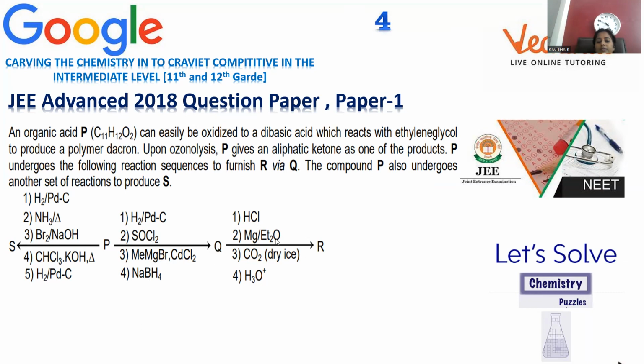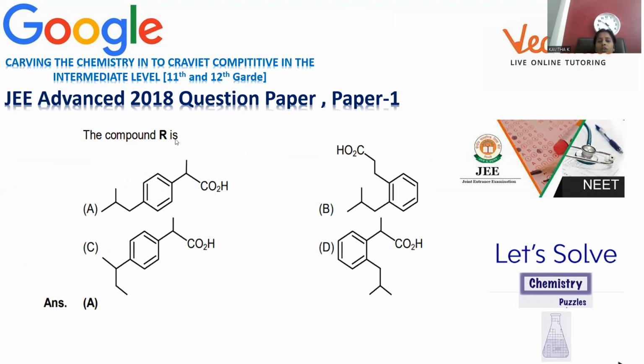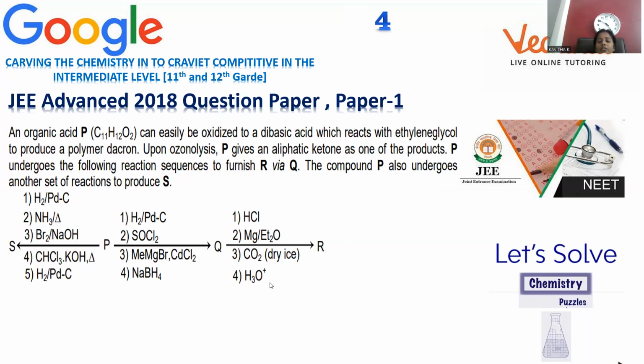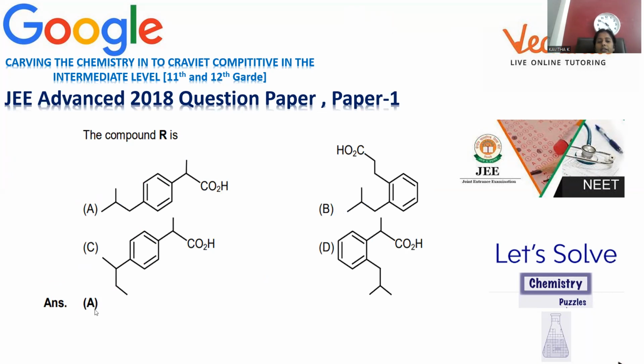Hydrochloric acid, magnesium, ether: this is the preparation of a Grignard reagent. Carbon dioxide as dry ice will be treated, and followed by water being added. R will be formed. So we have to identify what the products are, right? The compound R is to be identified. In order to identify R, the expected answer is A. A is the answer where you can find methyl, what we can say, this is the carboxylic acid. So this is an isopropyl carboxylic acid, and here an isobutyl substitution is there on this benzene.